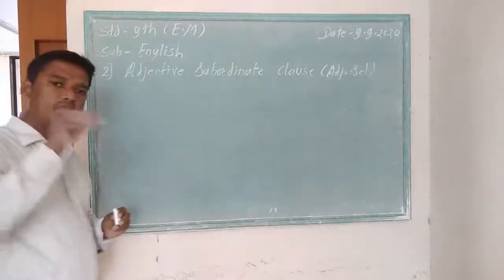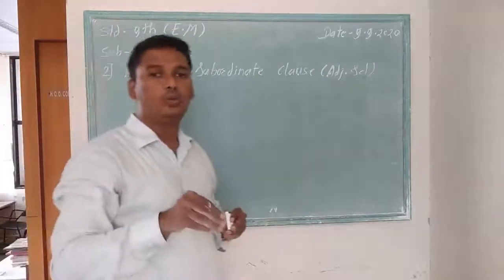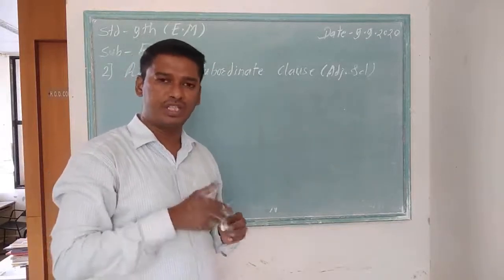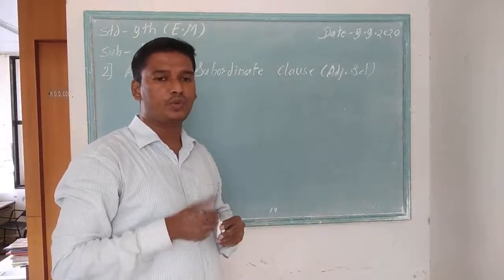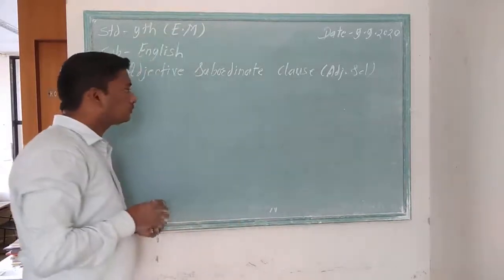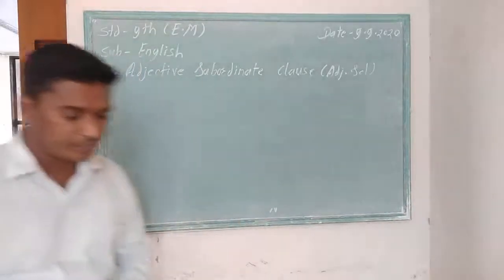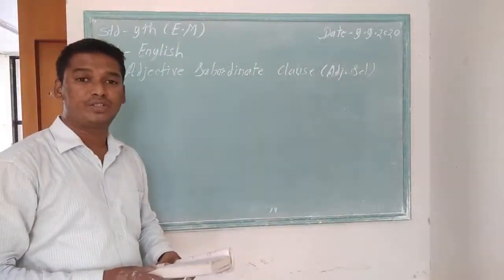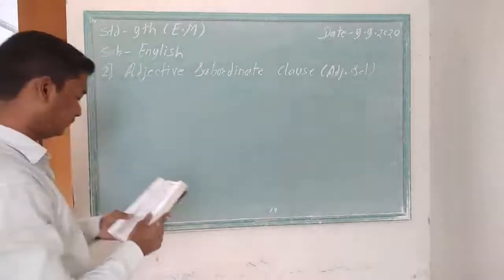The same feature has to be used in this adjective subordinate clause. The same definition is very useful to identify the adjective subordinate clause. First, I write some sentences, then I explain how to identify adjective subordinate clause.